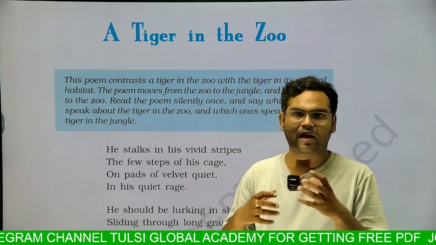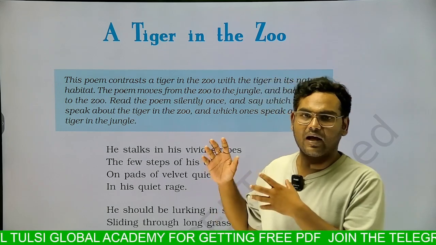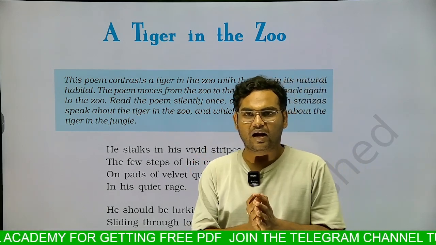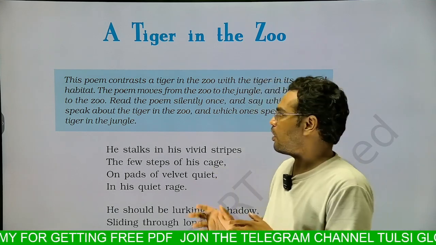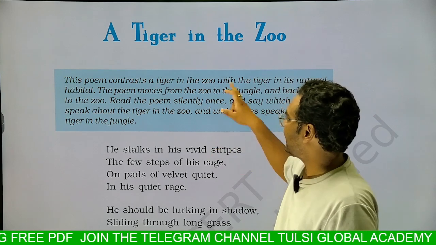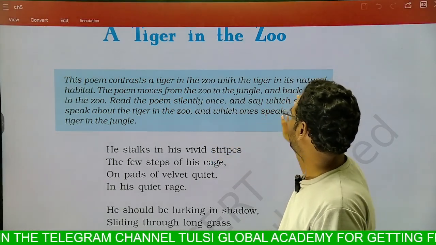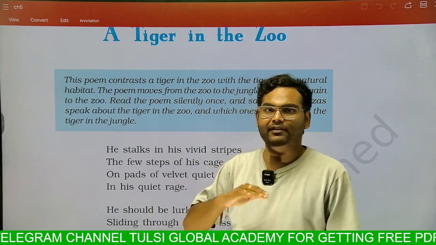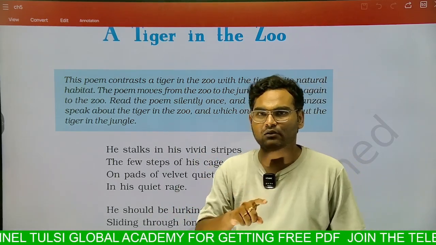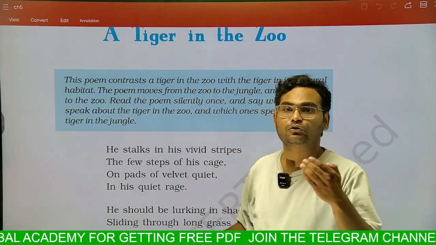When such animals are kept away from their home, that is the jungle, and they are kept in the zoo for the visitors, they are confined to a place, and this is the loss of their freedom, the loss of their natural habitat. So this poem is a contrast, a tiger in the zoo with the tiger in its natural habitat. This poem comparatively studies the condition of two tigers, one in the natural habitat and another who is caged in the zoo.